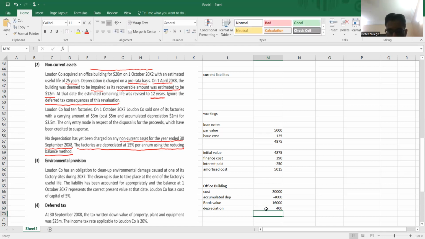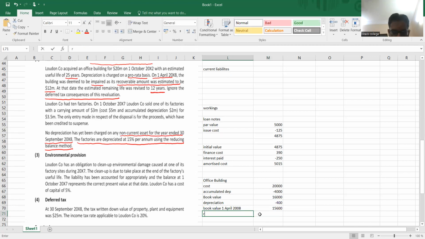So 400 depreciation, and we need to deduct this depreciation. So from 16,000, first we will deduct the depreciation and we'll find out the carrying amount as at 1st April 2008. And how much is the value? That is 15,600.